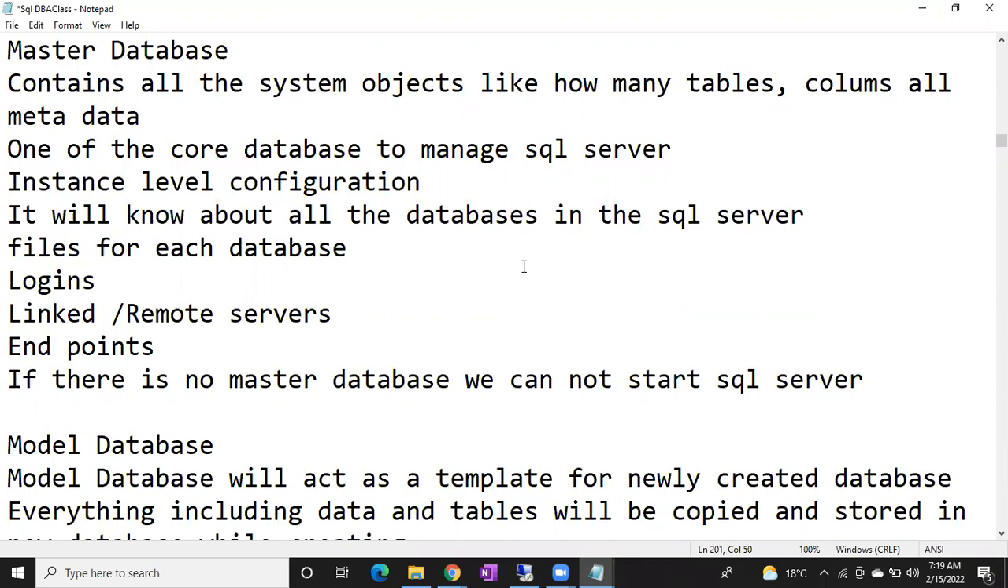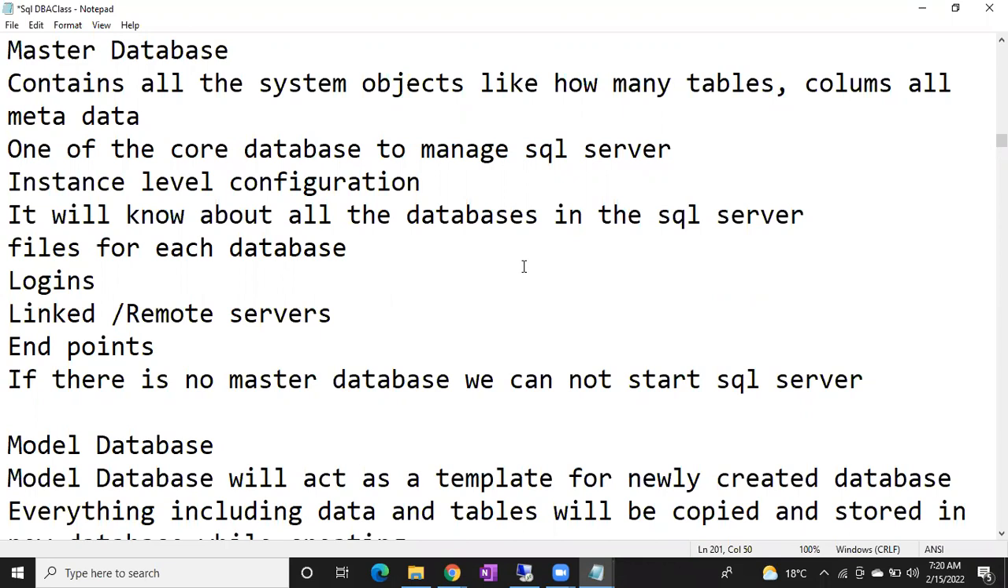All the system level settings, system means not your laptop, system means SQL Server level settings. All the SQL Server settings will be stored inside your master database. All the SQL Server settings, all the SQL Server configurations, all other system databases information, all other user databases information,